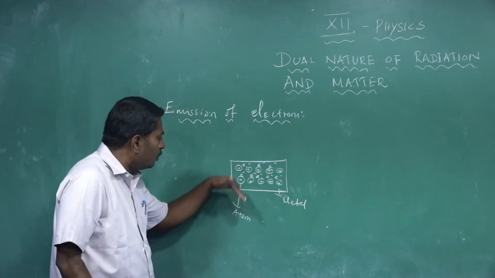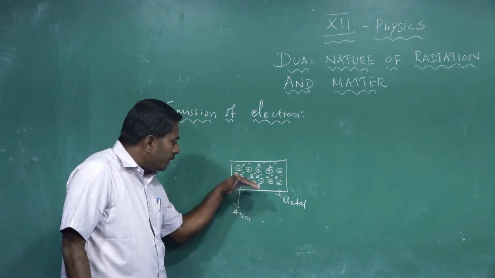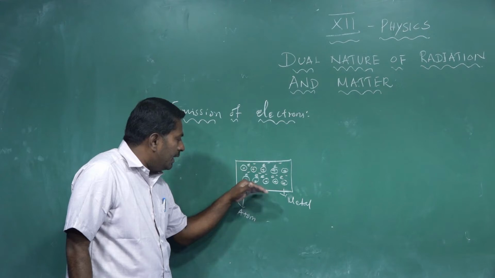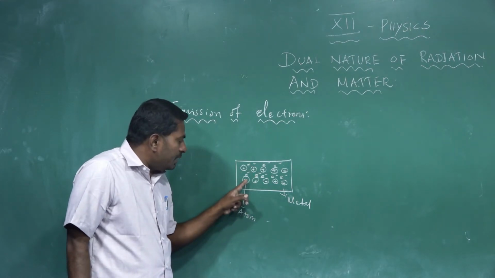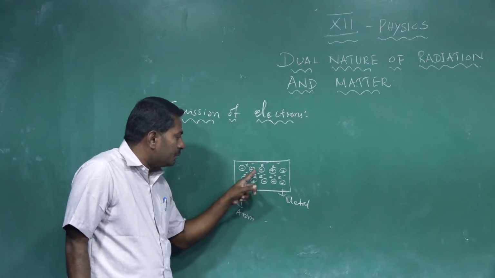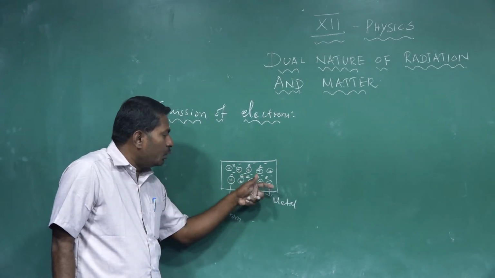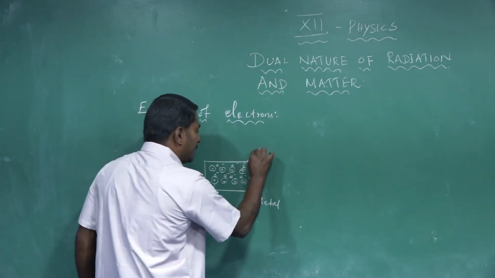Why do those electrons come out from the individual atom? Due to the internal thermal energy of the metal, that electron has enough energy to leave the atom. That atom is said to be a positive nucleus of the atom, and the electrons that come out from the individual atom are said to be free electrons.